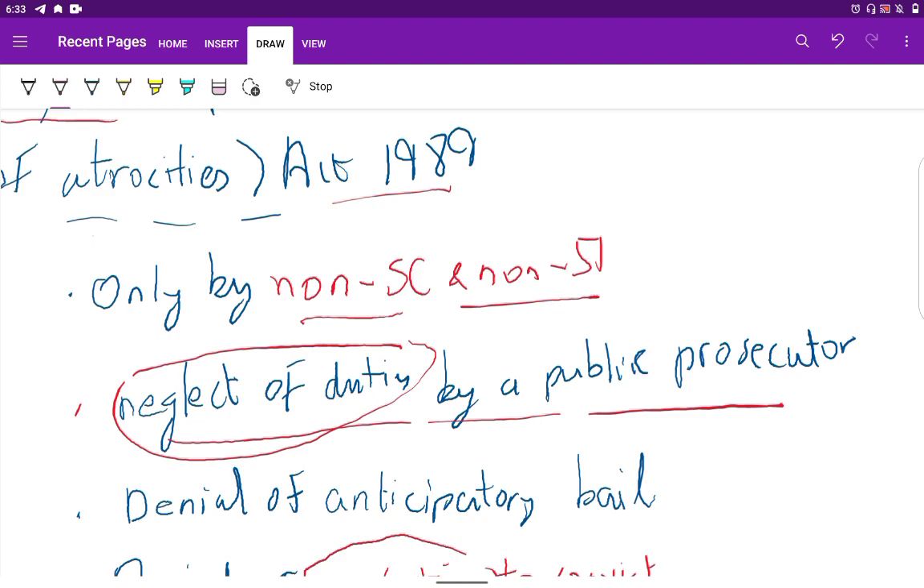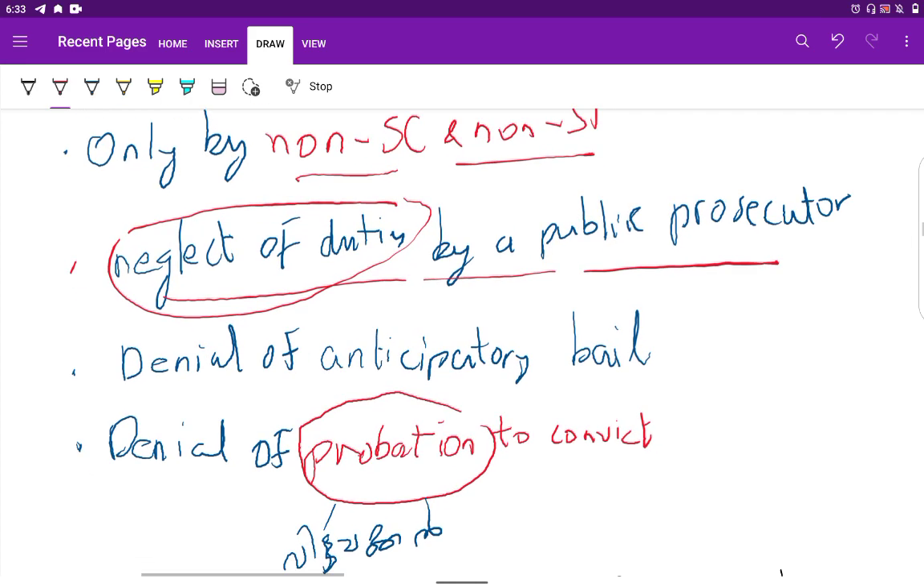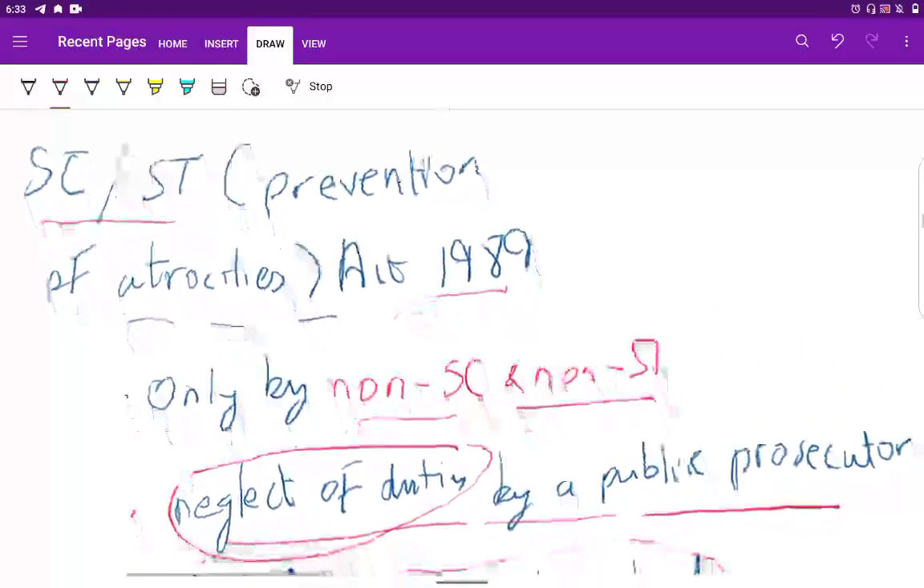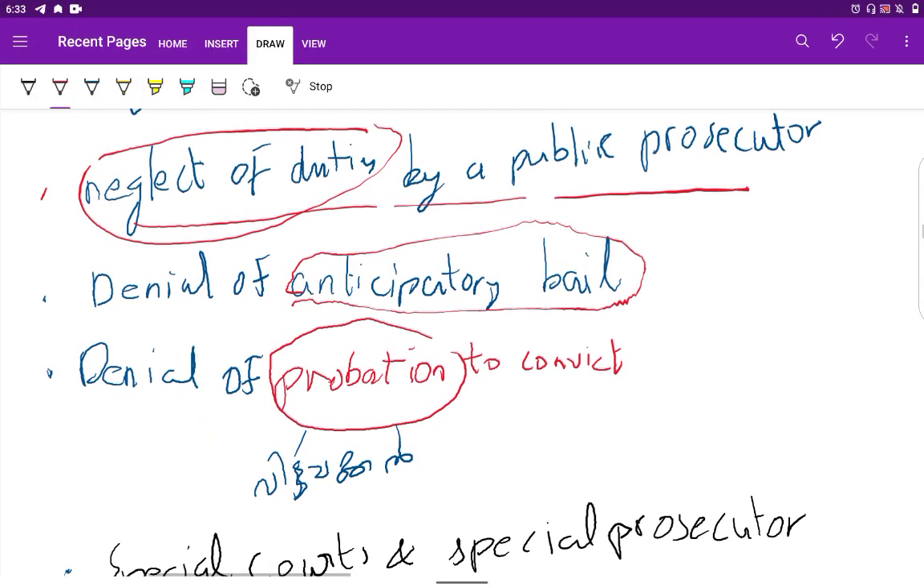who show negligence towards the duty owed to SC/ST. It can also deny anticipatory bail if you have been charged under the SC/ST Prevention of Atrocities Act 1989, and there will also be denial of probation to convicts.